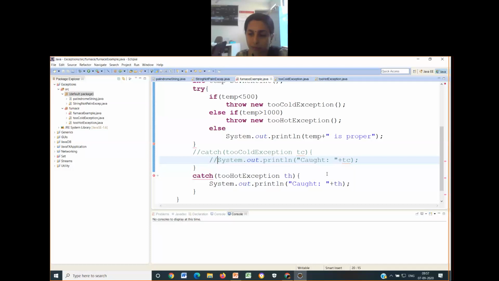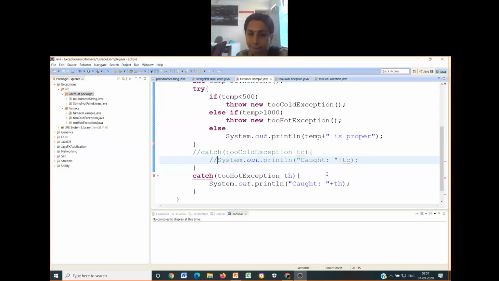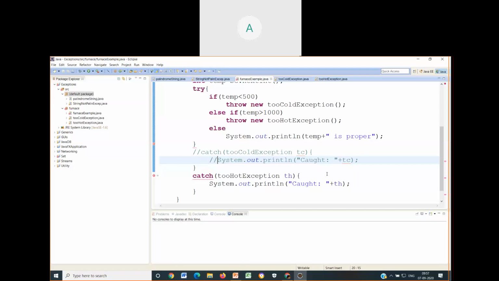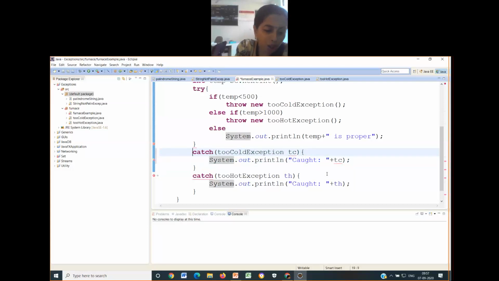Ma'am, when it comes to that statement, like when we give a temperature less than 500, it throws, which means it will directly end the program. Correct, abruptly ended, because the exception has not been caught. Unless and until the exception is caught, you cannot stop the abrupt ending of the program.